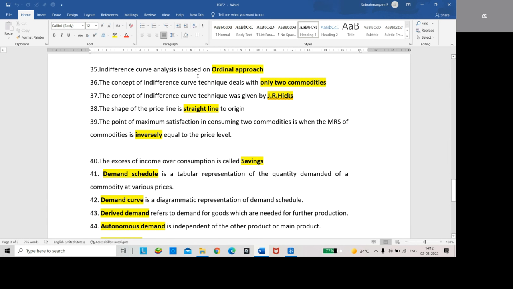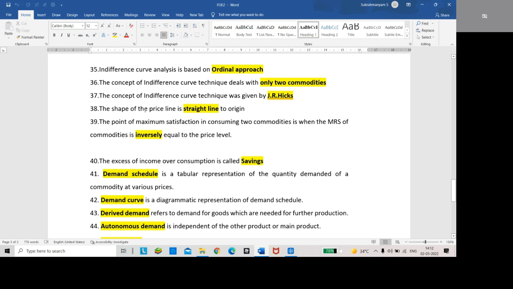Indifference curve analysis is based on the ordinal approach. The law of equimarginal utility is based on the cardinal approach. The indifference curve technique deals with only two commodities. The indifference curve technique was given by J.R. Hicks.